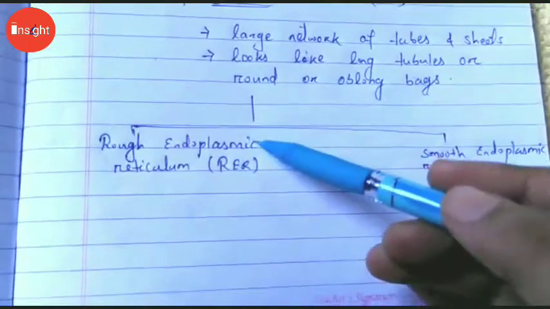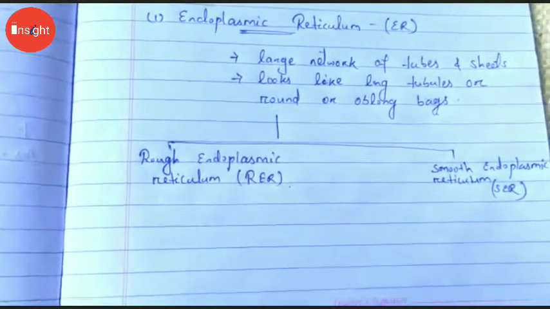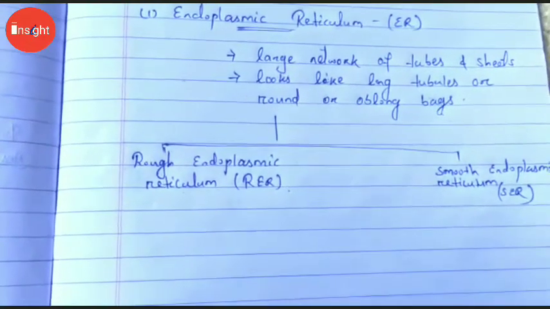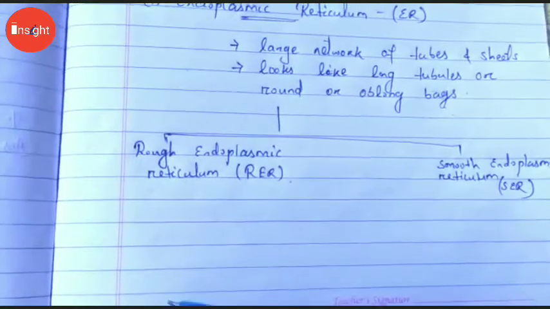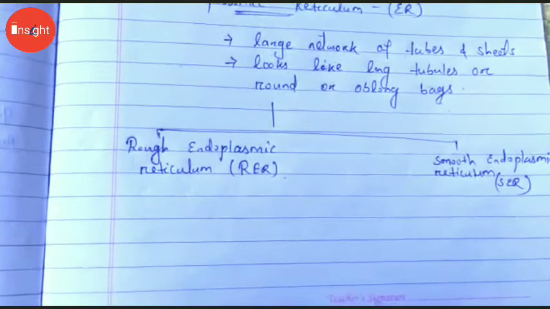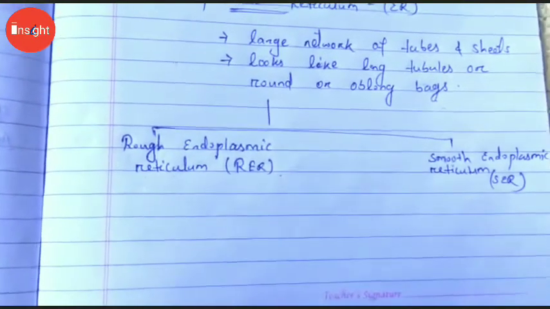So rough endoplasmic reticulum has ribosomes attached to it, that is why it is called rough endoplasmic reticulum. It looks rough under a microscope, and the ribosomes attached to the rough endoplasmic reticulum are present in all active cells, and they are the sites of protein manufacture.